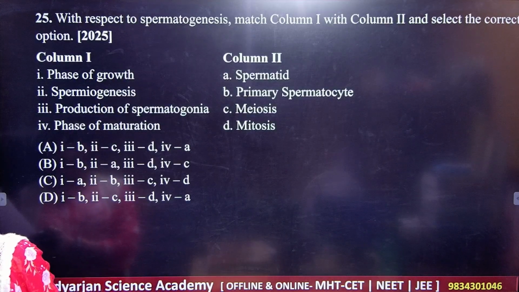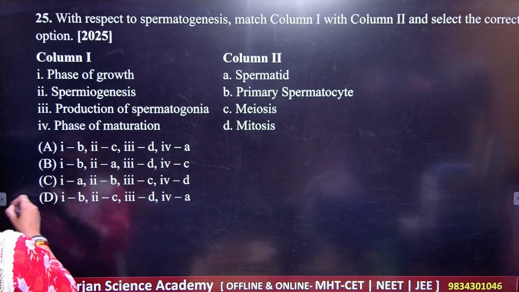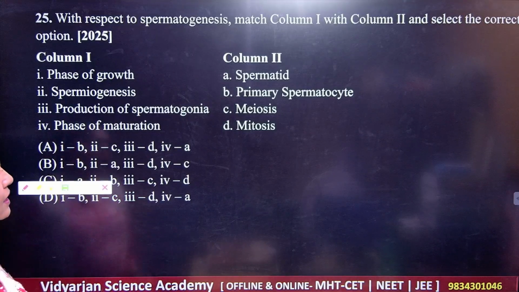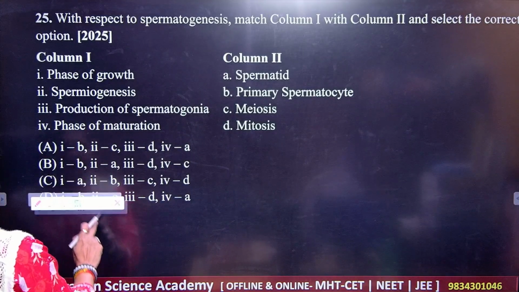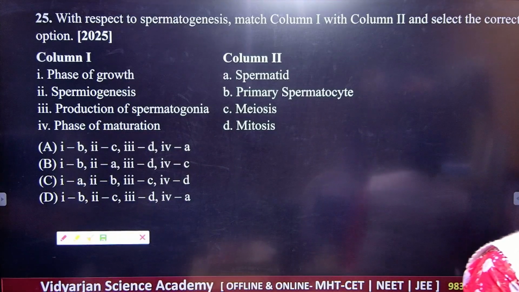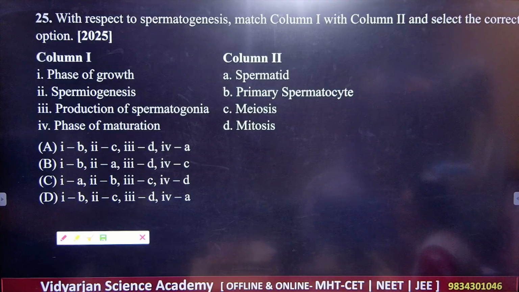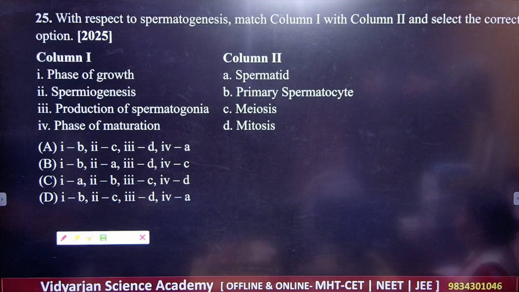Next, 25. Column 1 and column 2. So we are supposed to hunt for the correct things here, right? Now see, read the options carefully. I'm giving you a few seconds to scan and read the options very carefully.